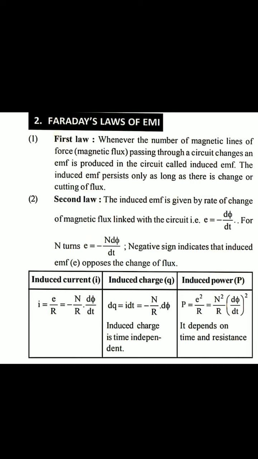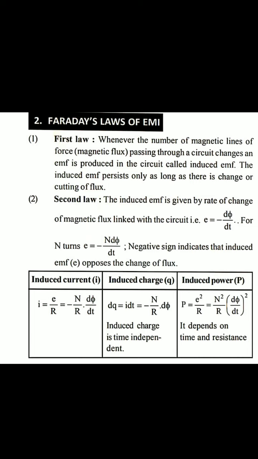Second law: the induced EMF is equal to the rate of change of magnetic flux linked with the closed circuit. The induced EMF is written as small e in some books and cursive e in others. Whatever notation you use, mention its meaning.